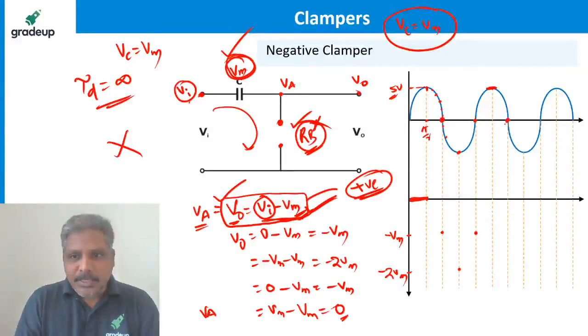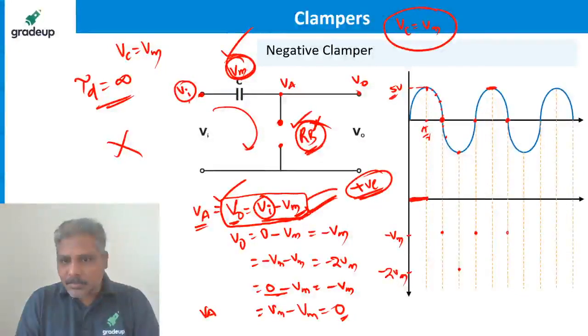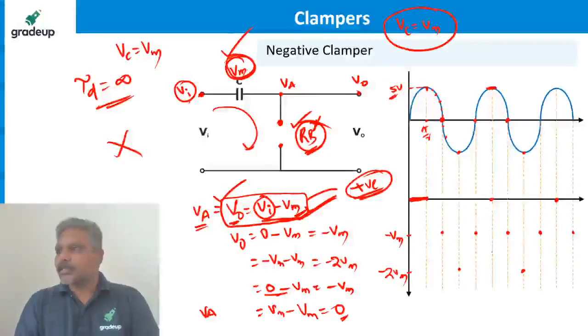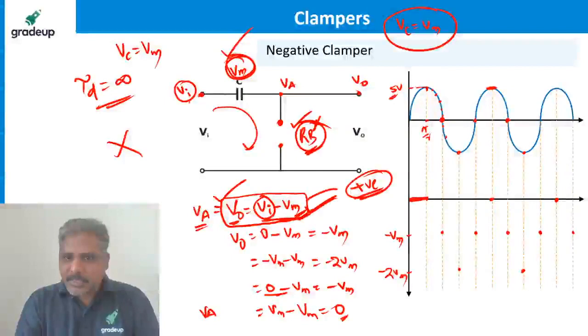It should be greater than 0, right? If the input reaches 0, then correspondingly, by this equation, the output is minus Vm. If the input reaches minus Vm, the output reaches minus 2Vm. If the input reaches 0, again it is minus Vm. And if it reaches Vm, the output reaches 0. These are some points I found, only for specific values: Vm, 0, minus Vm. For every value, you can find it.